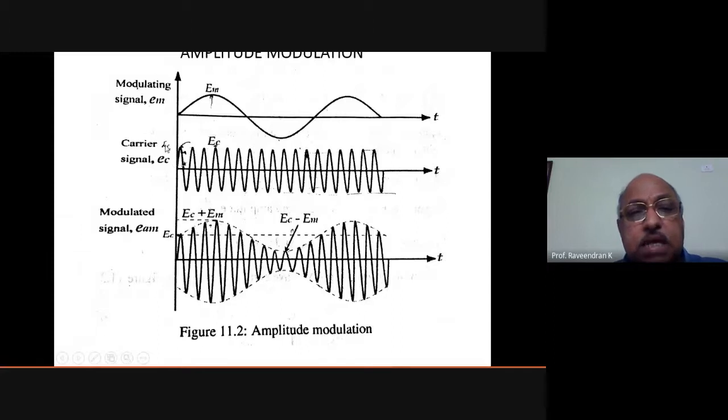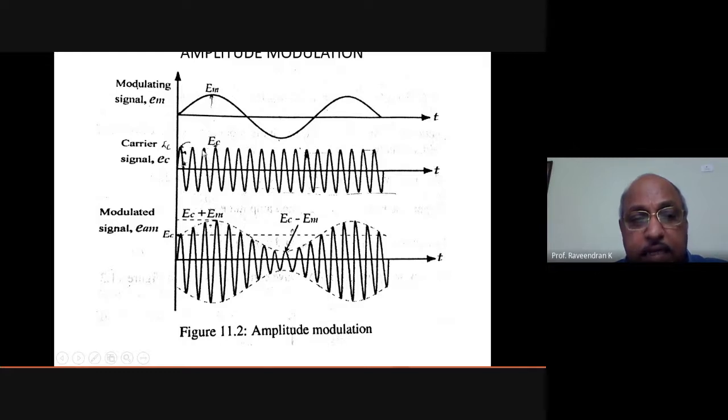So these two signals are modulated. This is the message signal, that is the audio signal sometimes we get, and this is the carrier signal EC. Carrier signal has a peak amplitude of EC. Message signal has a peak amplitude of EM. When these two are modulated, we will have the modulated signal like this. So the modulated signal will be gradually varying like this and reaches the maximum point here when the modulating signal reaches the maximum point here. Right?